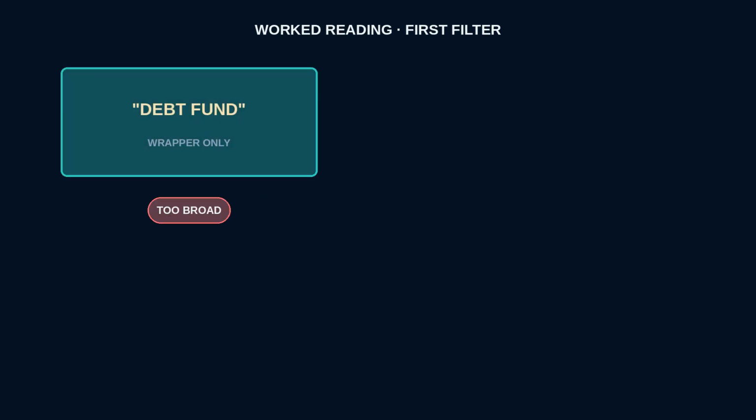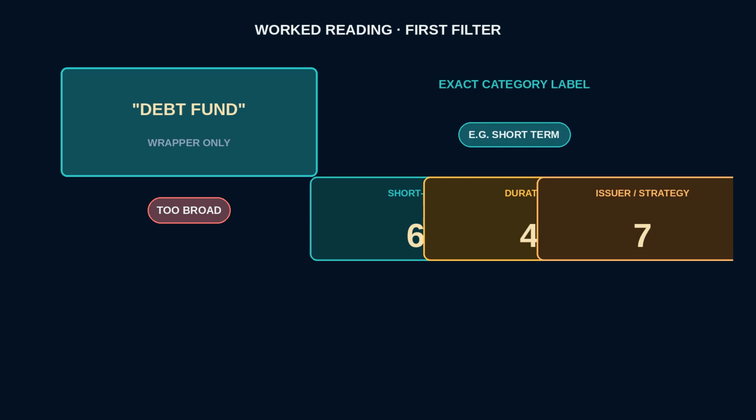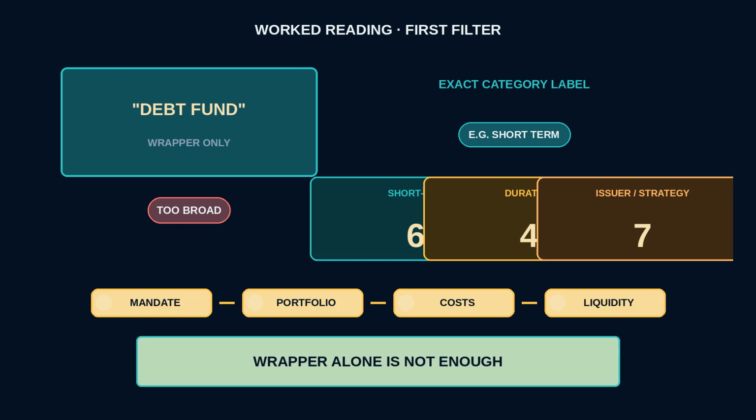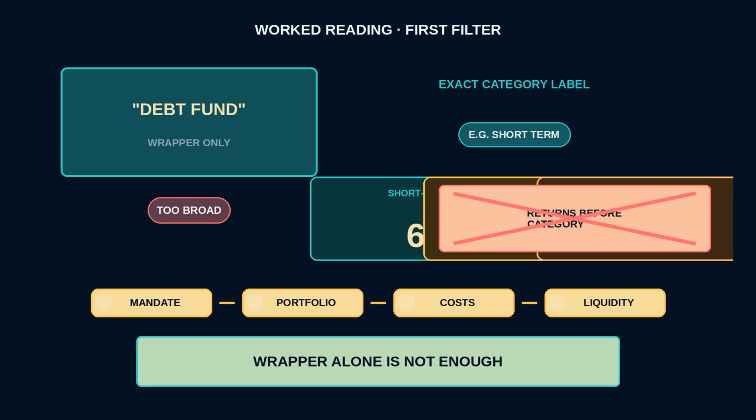Work this reading together. A list shows only debt fund. First, treat that wrapper as too broad and find the exact open-ended category label in the current scheme documents. Next, place that exact label on the short end, duration, or issuer and strategy group. Finally, read the mandate, current portfolio, costs, and liquidity. The answer is no, the wrapper alone is not enough. The trap is comparing trailing returns before you know the category and mandate.